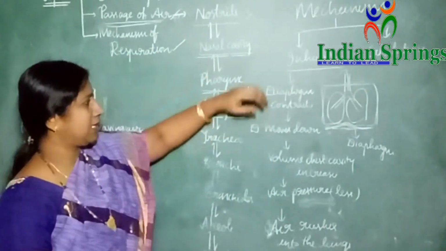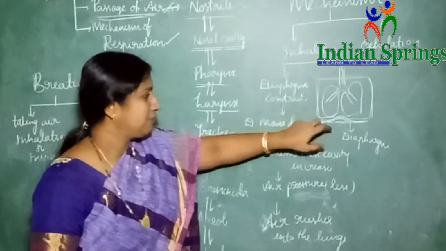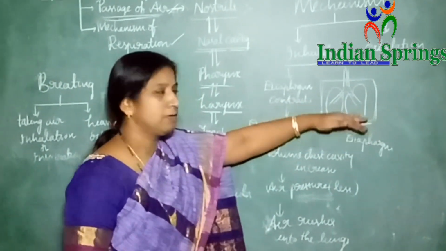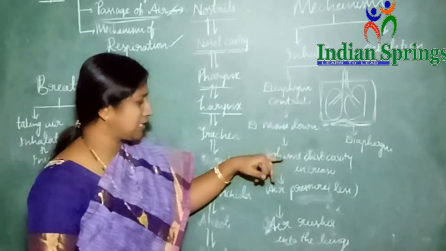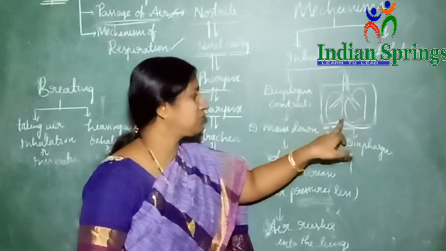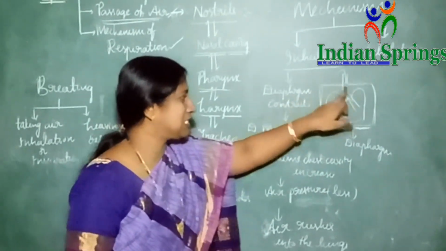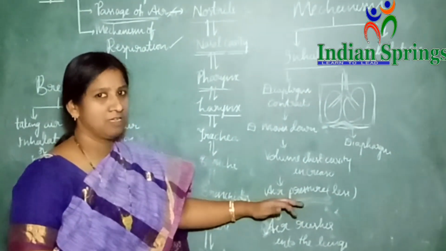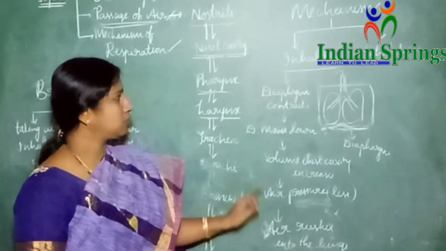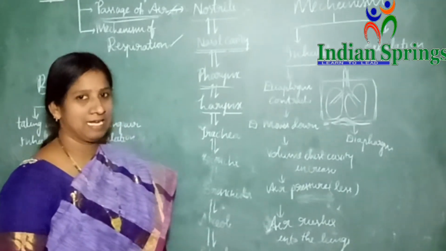So let me say it once again. During inhalation, first the diaphragm contracts. When it contracts, it pushes down slightly. When it pushes down, the volume of the chest cavity increases. When the volume of the chest cavity increases, obviously the air pressure inside will be very low. So it allows more air to rush inside the lungs. This process we call inhalation.